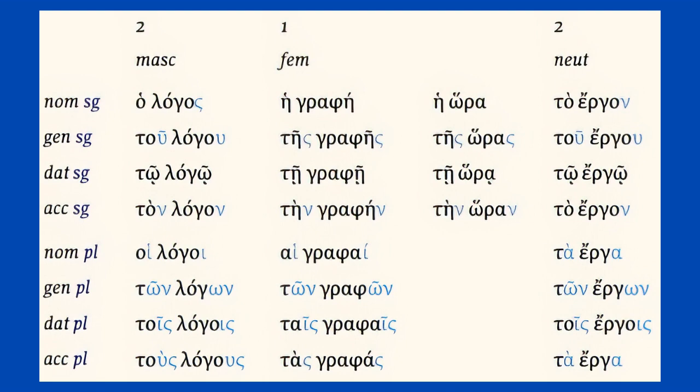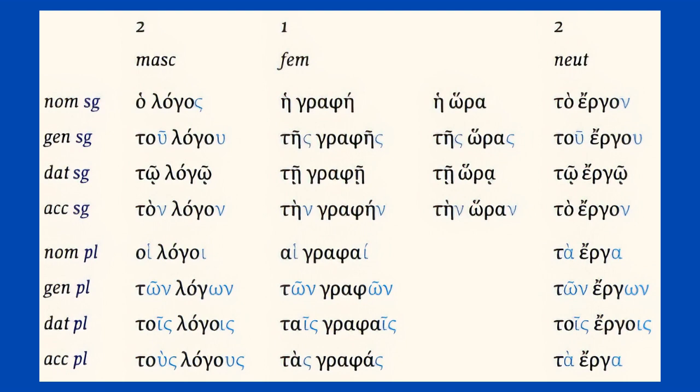The next column is feminine. We won't go through that. The shorter column is feminine with alpha endings rather than eta endings. Now let's look at the neuter column at the end because there's something important here. Notice to ergon, the work, is the same form in the nominative case and the accusative case.